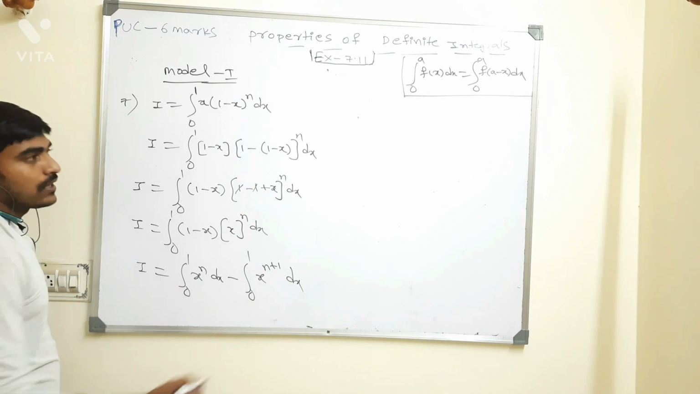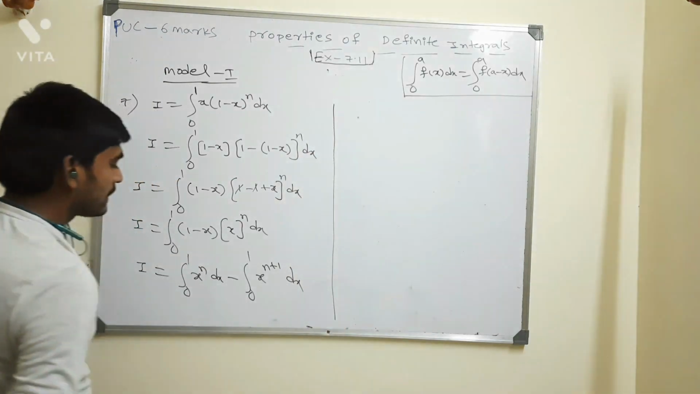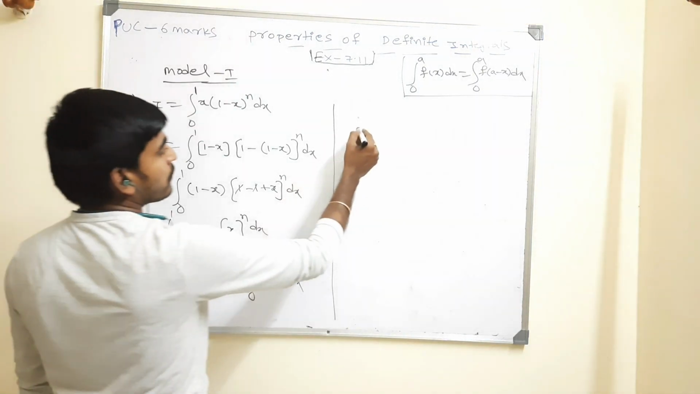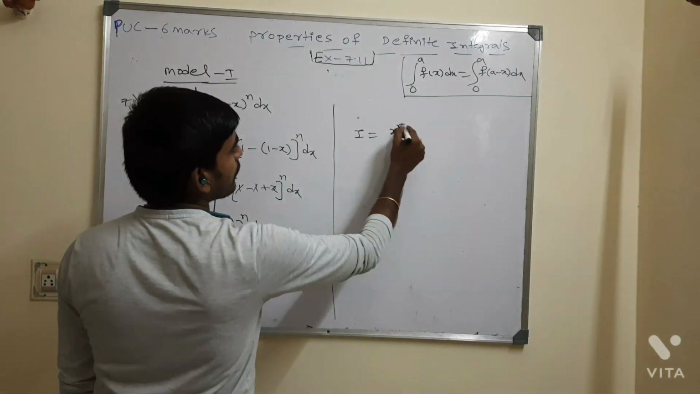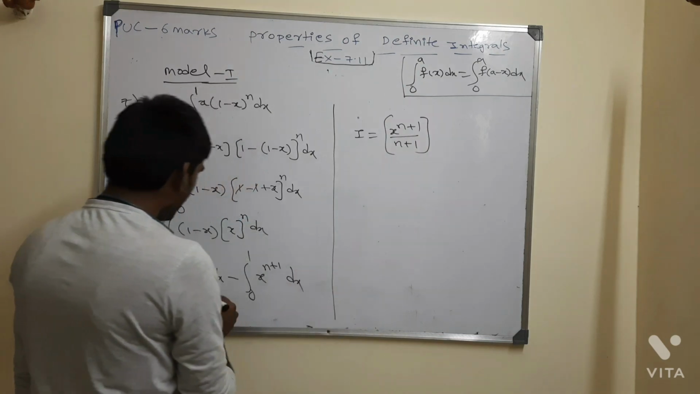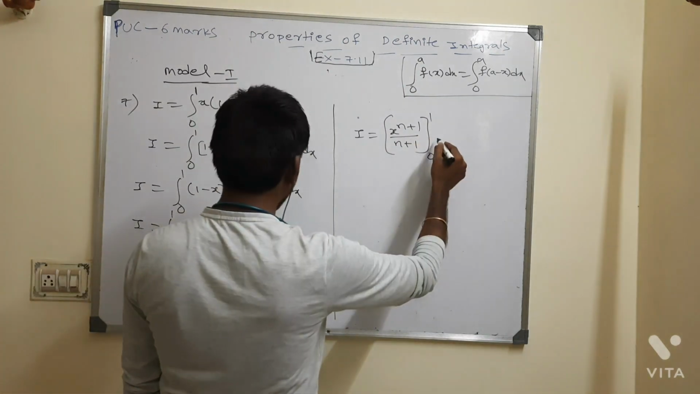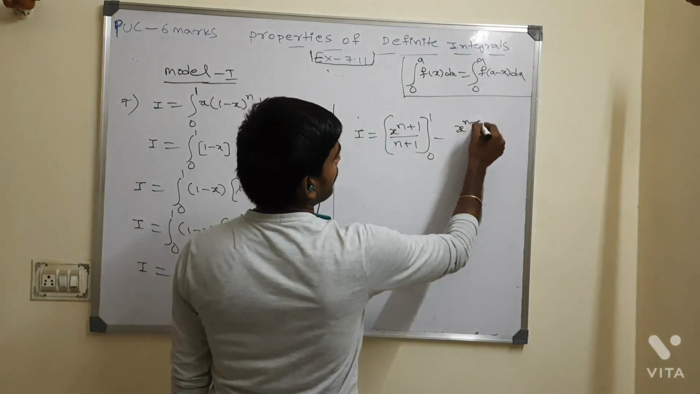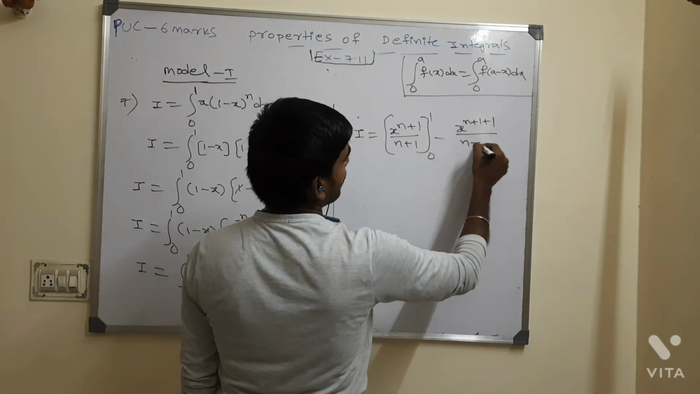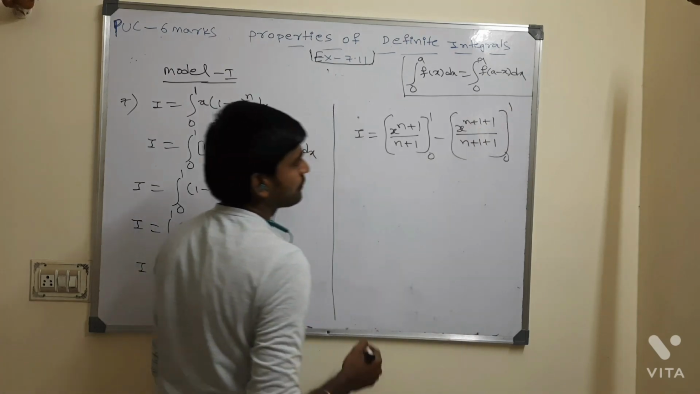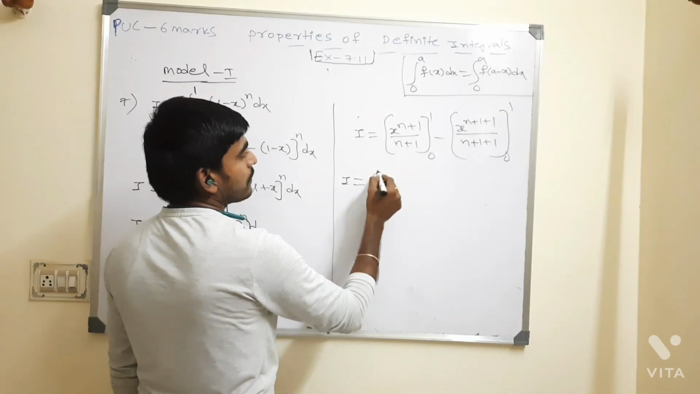Now I would like to do the integration. I hope everyone knows the formula. Integration of x power n is x power n plus 1 by n plus 1. What I have, the limits here from 0 to 1, minus x power n plus 1 formula, x power n plus 2 divided by n plus 2. Then limits 0 to 1.